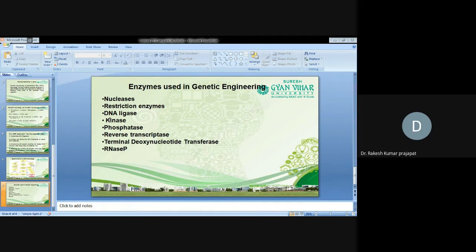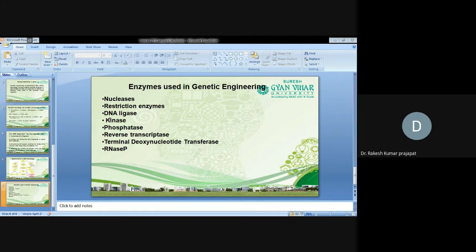DNA ligase enzyme, as I told you, DNA ligase enzymes are used to join two different DNA fragments. Kinase enzyme phosphorylates a particular nucleotide at the phosphorus by using ATP. Phosphatase enzyme: phosphatase will remove the phosphate which is added by kinase enzyme. Reverse transcriptase. Reverse transcriptase is a very important enzyme discovered by Temin and Baltimore.